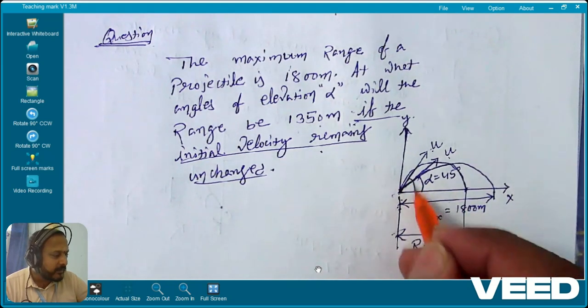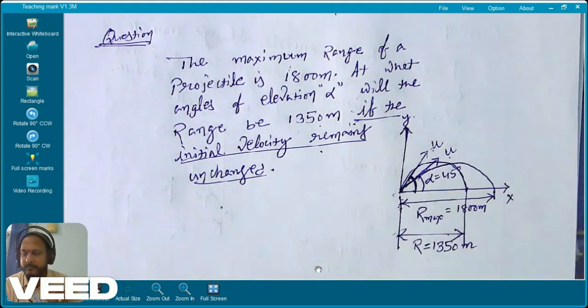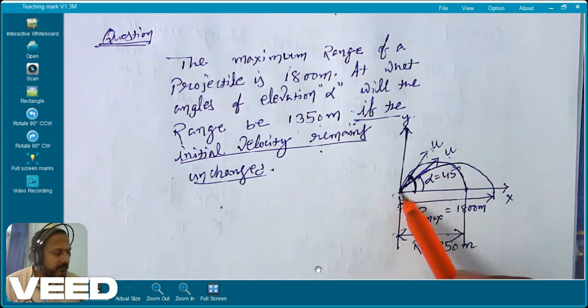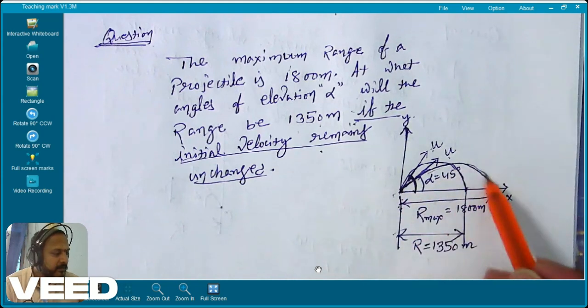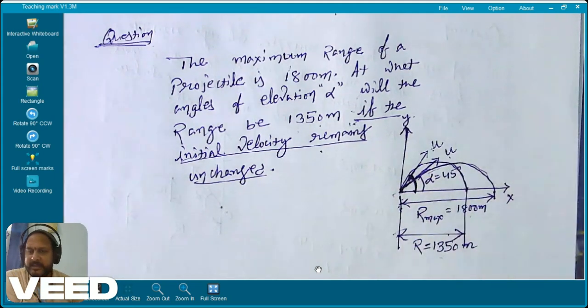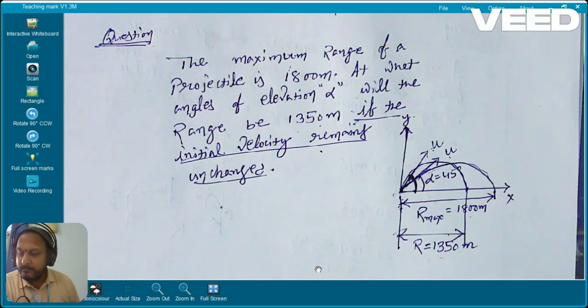You have to find out what is this angle. In the first case, alpha is 45 degree, so R max will be 1800 meter. In the second case, what is the angle when the range will be 1350 meter? That is what he is asking. Clear?